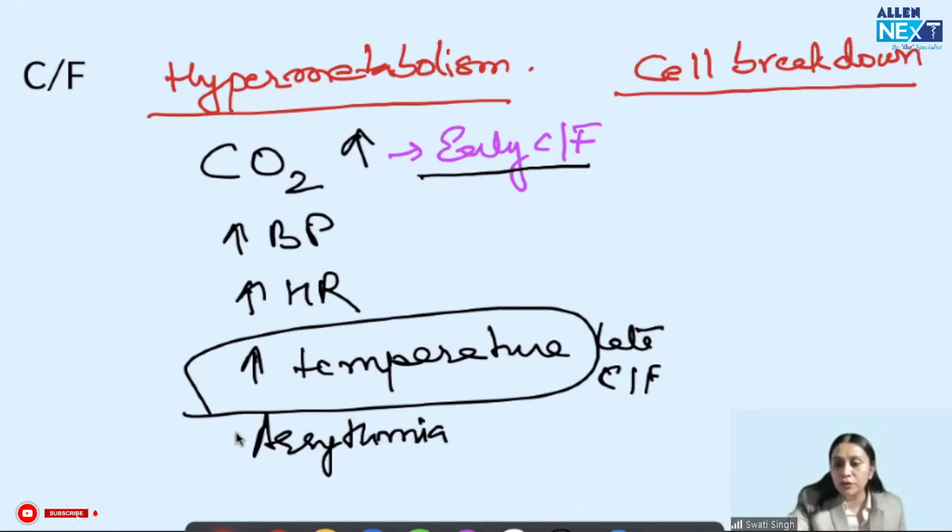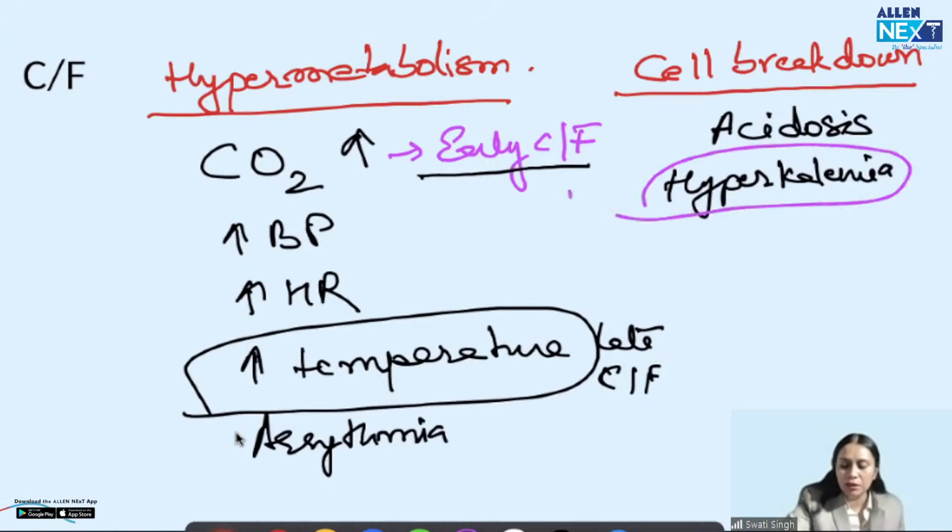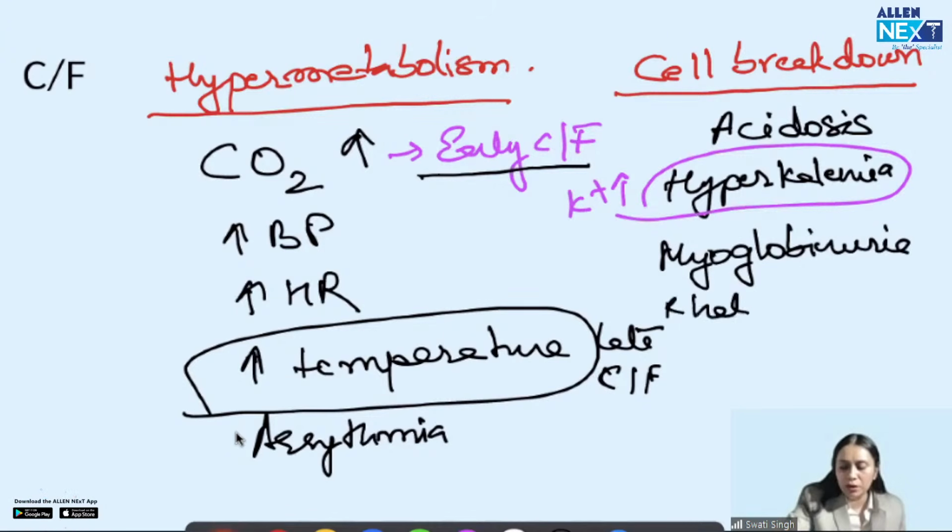And because of cell breakdown, what will happen? Acidosis. Cells are breaking, so potassium comes out, hyperkalemia. So remember another exam question: the electrolyte imbalance seen in malignant hyperthermia? Answer is hyperkalemia. Okay, remember this. Then myoglobinuria, rhabdomyolysis, and renal failure. Got my point?